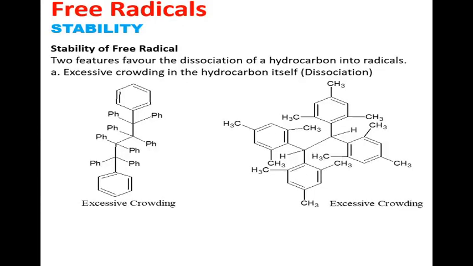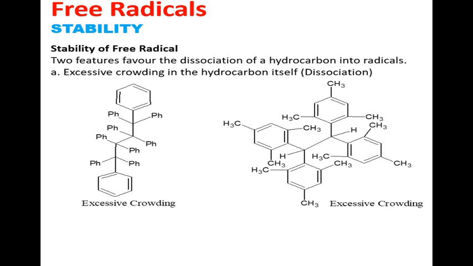Next point is stability of free radical. Into that, first we study the two features that favor the dissociation of hydrocarbon into radicals. First one is excessive crowding in the hydrocarbon itself. Excessive crowding supports dissociation, or it brings about dissociation.